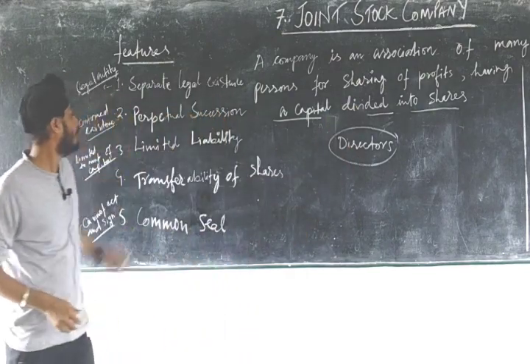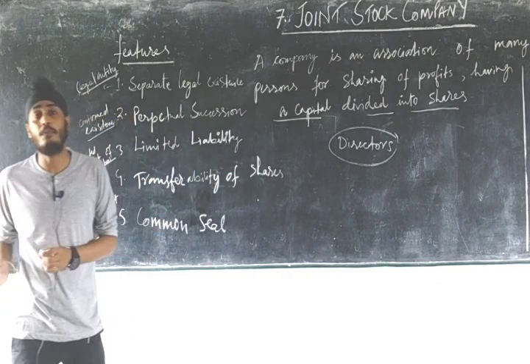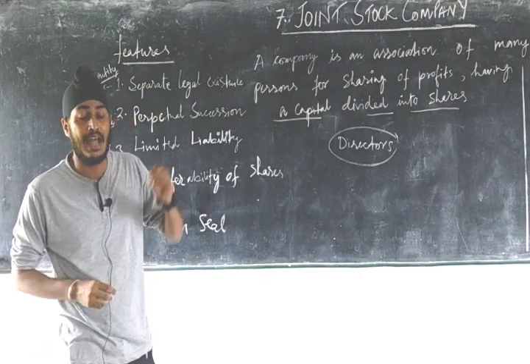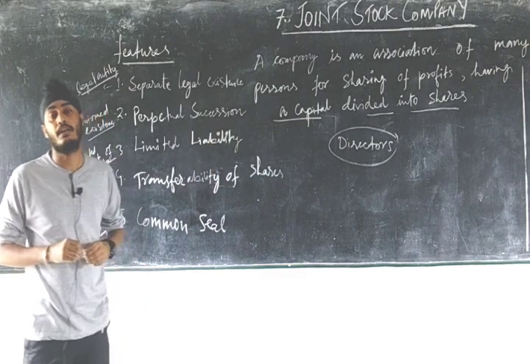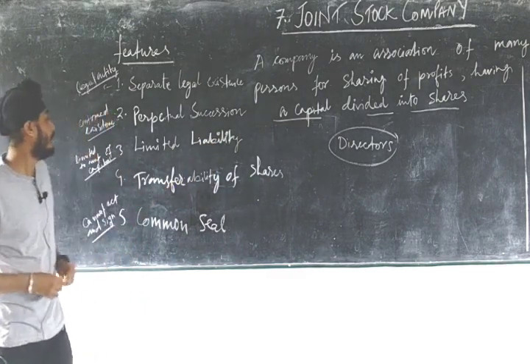But in case of company, there is limited liability, means the liability of the members depends upon the amount of capital which they have contributed. Clear? So there is no unlimited liability in the case of company.